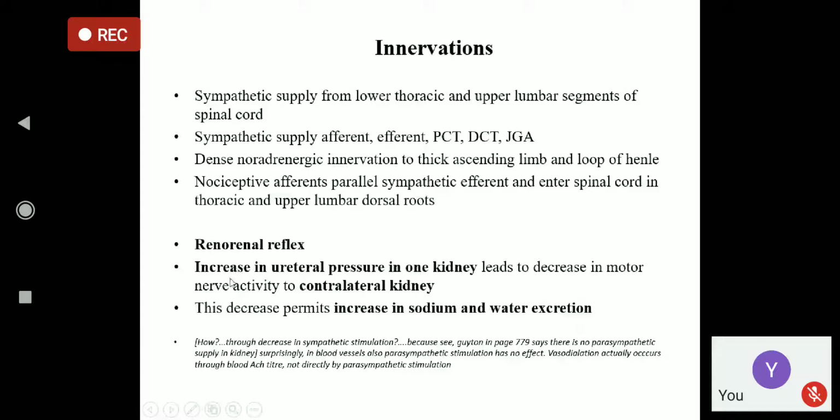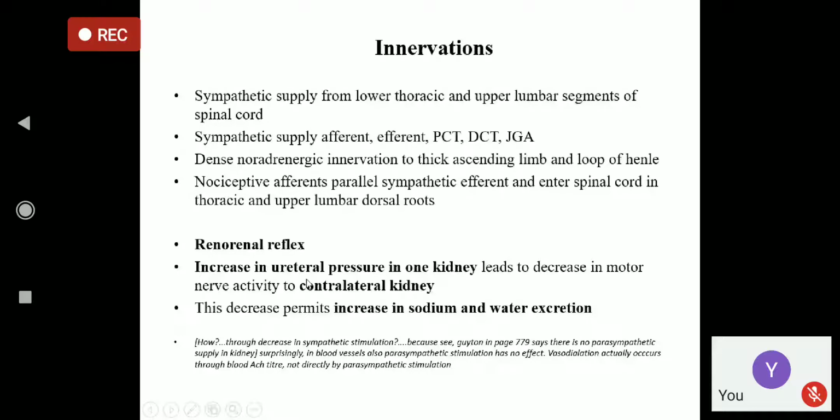Now the renal reflex. What is renal reflex? Increase in ureteral pressure in one kidney. If ureteral pressure in one ureter becomes high, it leads to decrease in the motor nerve activity to the contralateral kidney. This decrease permits increase in sodium and water excretion.